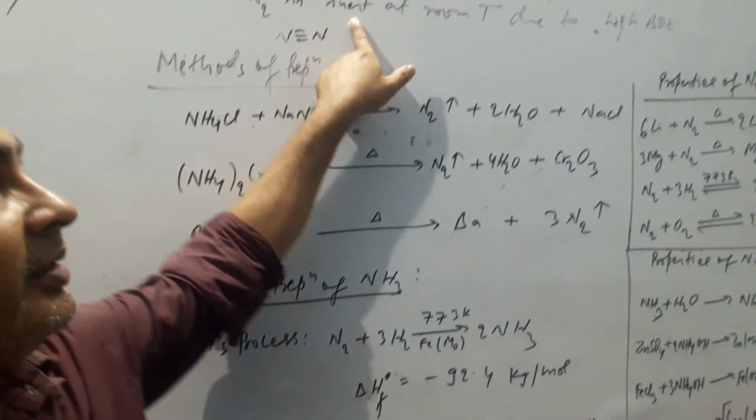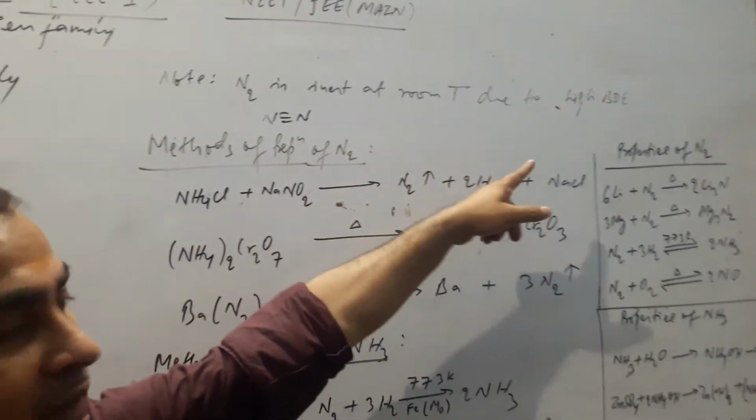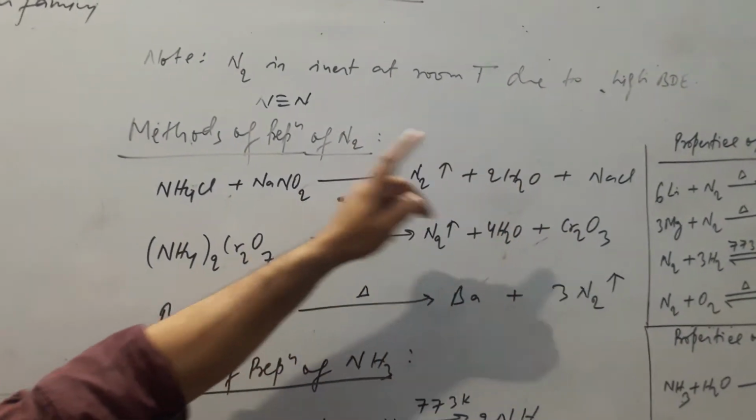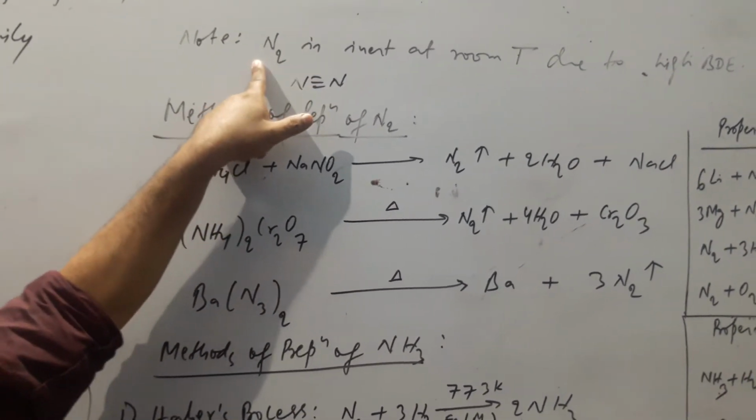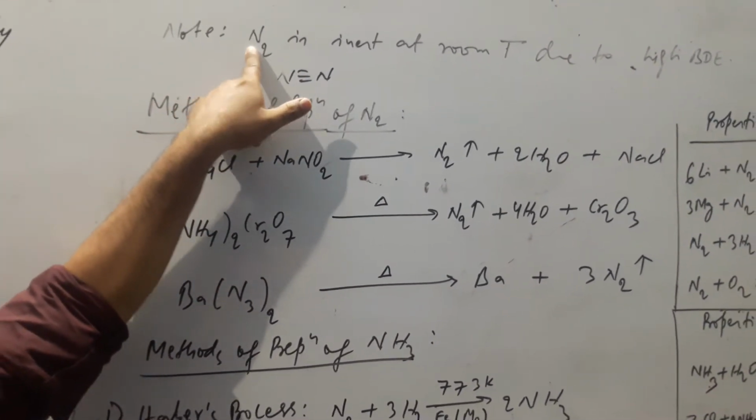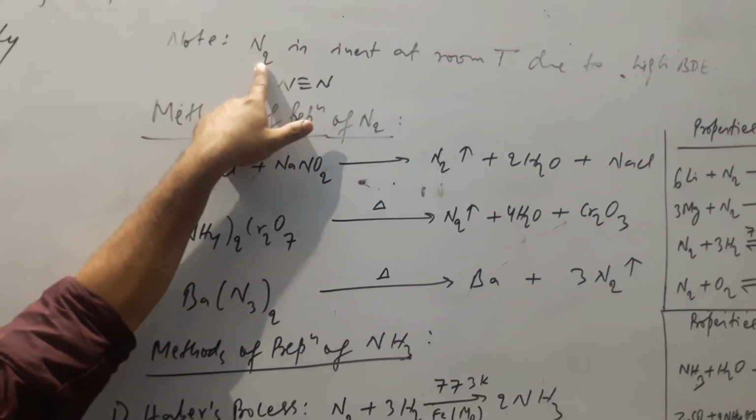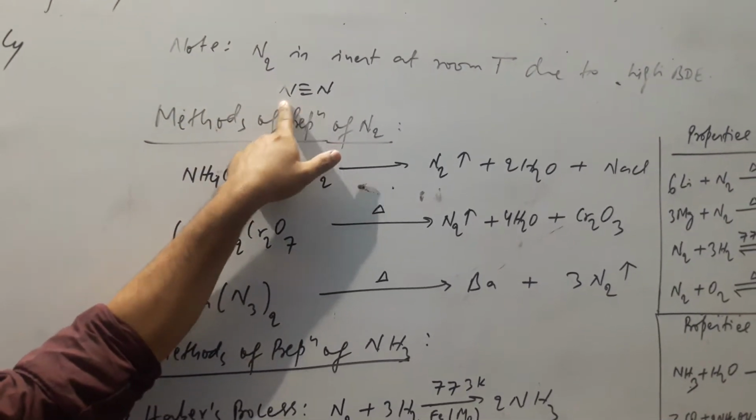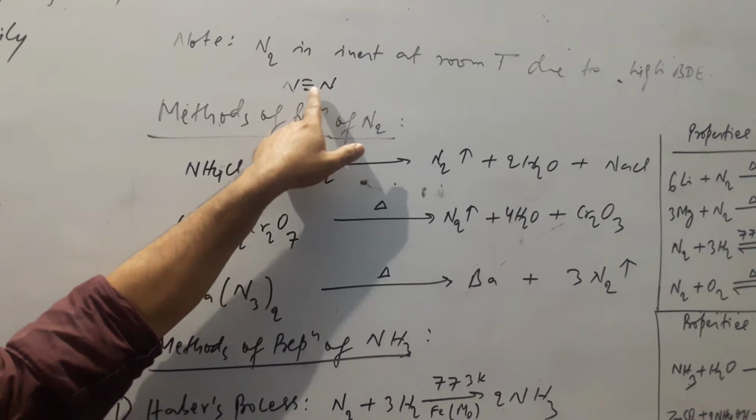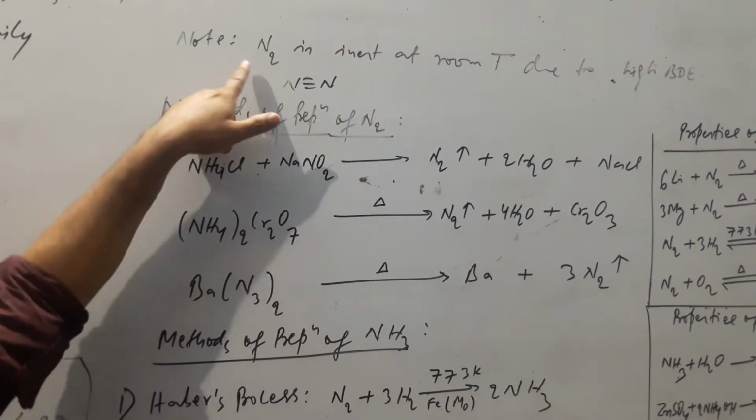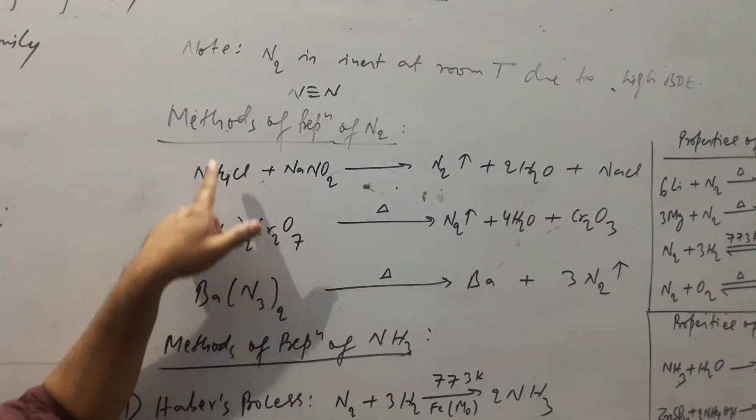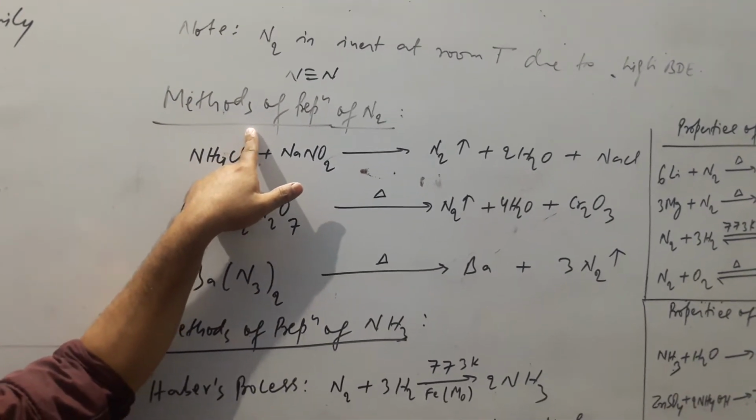Nitrogen is inert at room temperature due to its high bond dissociation energy. This question has been asked in board exams many times, so keep it in mind. In a nitrogen molecule there is a triple bond between the two nitrogen atoms and therefore its bond dissociation enthalpy is quite high, and therefore it is inert. How is nitrogen gas produced?